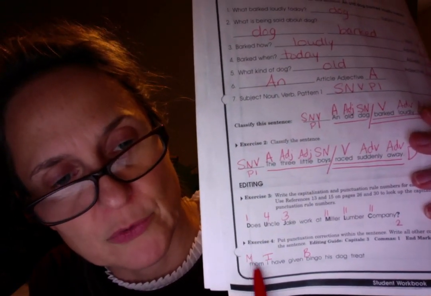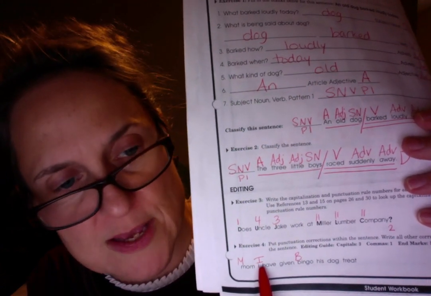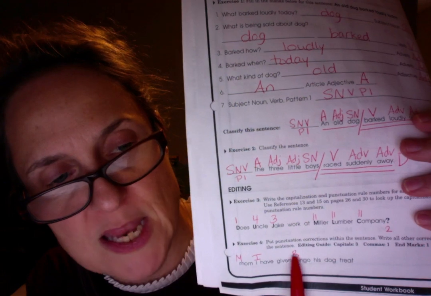All right. Now, these are editing guides. They want 3 capital letters, 1 comma, and 1 end mark. Mom, I have given Bingo his dog treat. So you should have given 3 capital letters, 1 on mom, 1 on I, and 1 on Bingo. The reason why I did mom, it's her name, but it's also the first word of the sentence. Always capitalize the pronoun I no matter where it is in the sentence, and capitalize pet names.